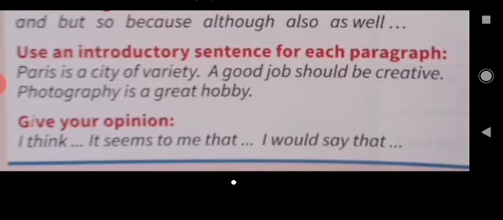And then finally here, give your opinion. Okay, so it's an article, so you are talking about something and we want to hear about your opinion. What are your thoughts? So here we have, I think. Okay, so that's kind of a basic one. I think that Limerick is a beautiful city. I think that photography has many interesting aspects. Okay, we can also say, it seems to me that.